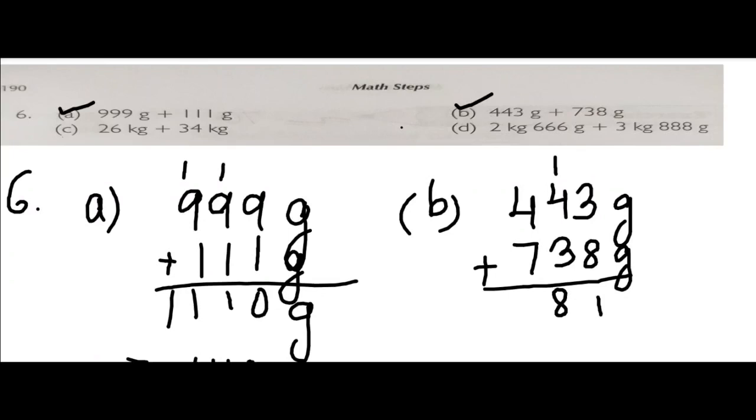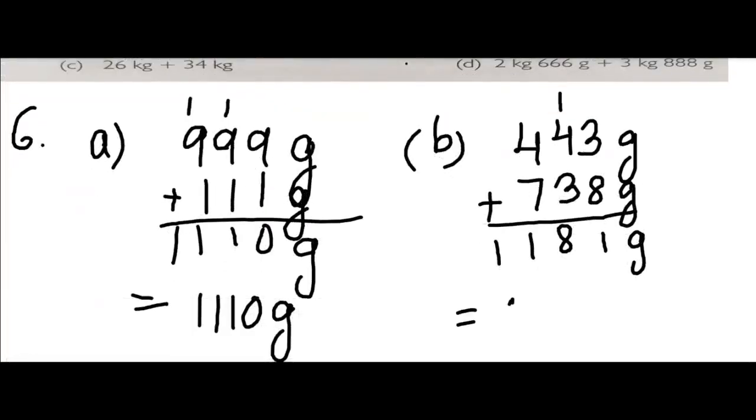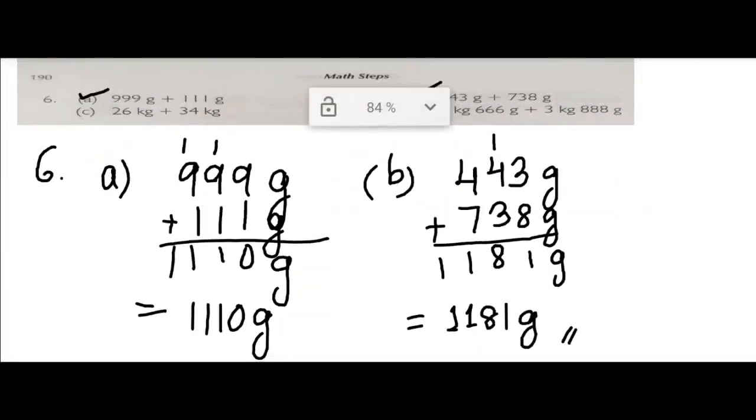And 4 plus 7 is 11. Yes, so we got our answer. Our answer is 1181 grams. Okay, so children, hope you have understood. This is just like a simple addition. So we will do C in the online live class, and D is your home assignment.